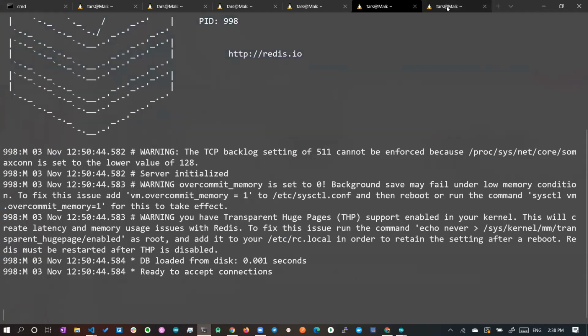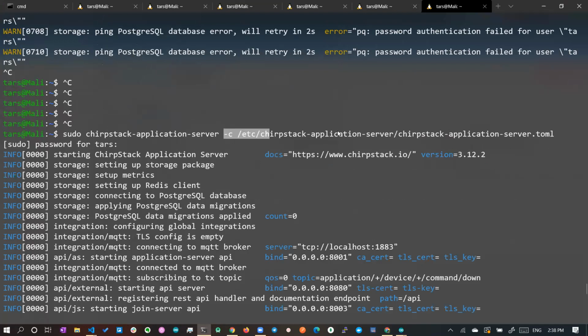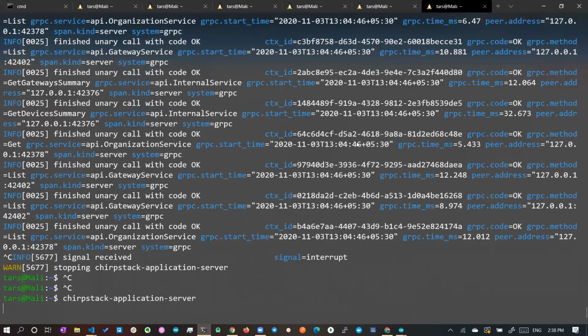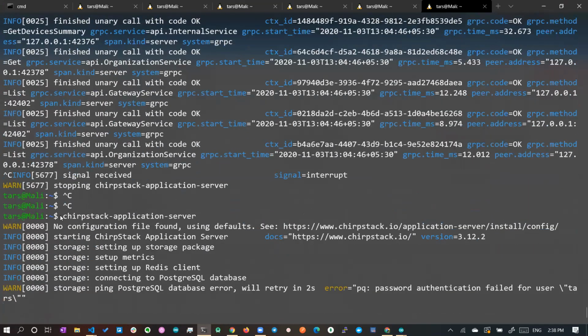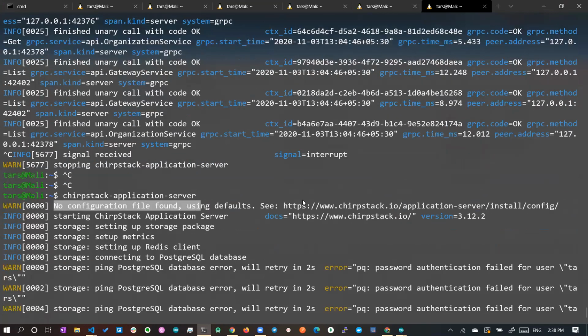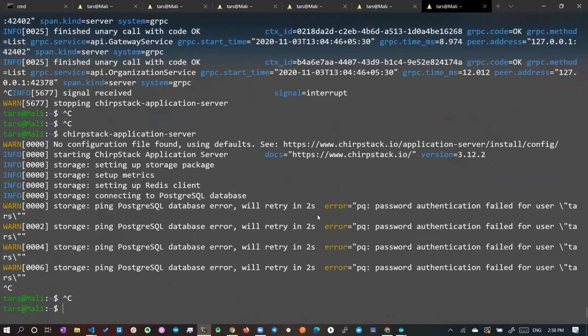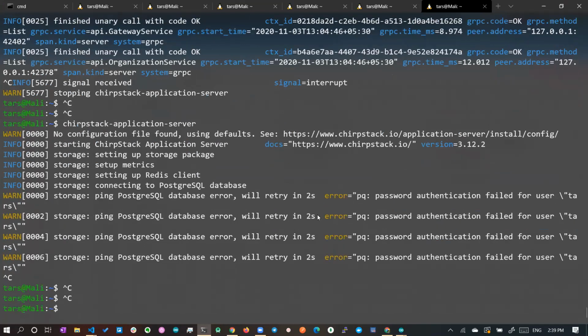Even for the application server, while starting, you have to pass in the configuration file. Remember previously we had not configured the configuration file. If you don't pass it, it will still start, but you can see no configuration file found. It will take the default configuration, but the default configuration is not in the expected location.